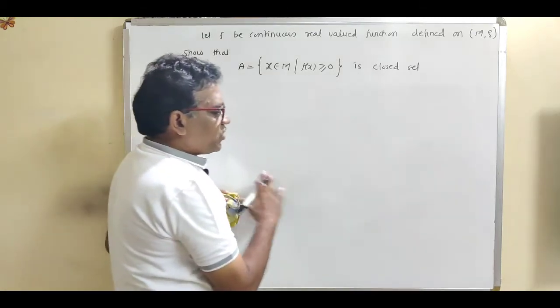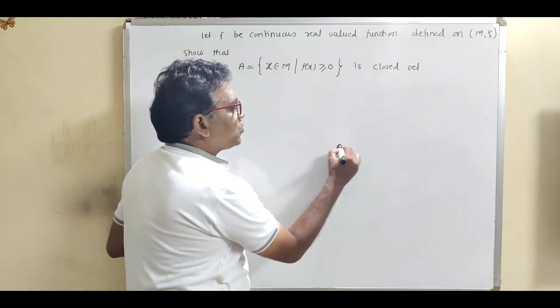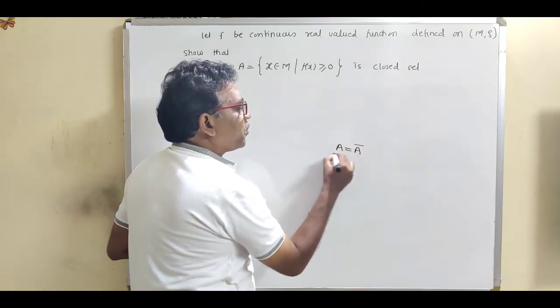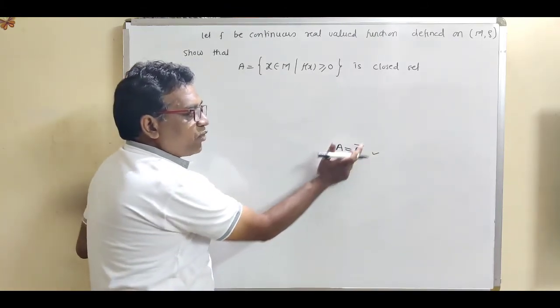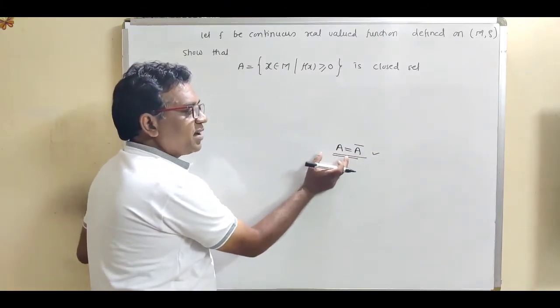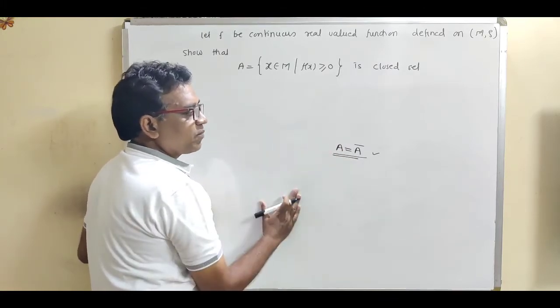Now see what is the definition of closed set. Closed set means we want to show that A is equal to A closure. If A equal to A closure, then we can say that this subset A is said to be a closed set.